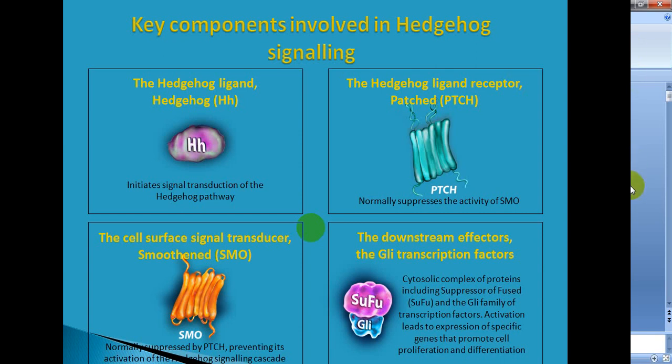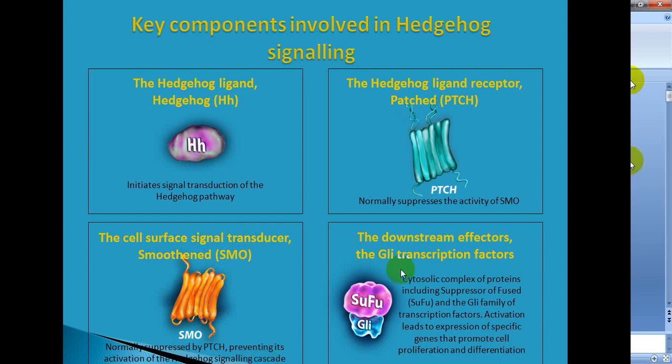These key components are this hedgehog ligand, the hedgehog ligand receptor, that is patched, PTCH, then the cellular surface signal transducer, that is smoothened, normally suppressed by this patched, preventing its activation of the hedgehog signaling cascade.